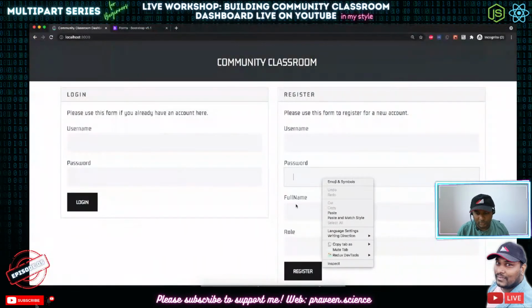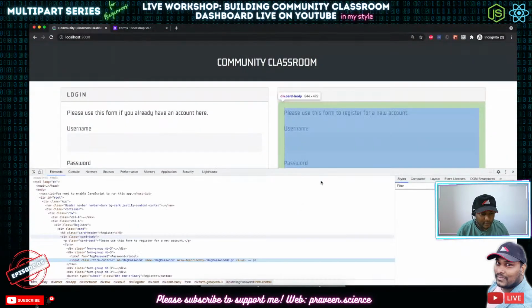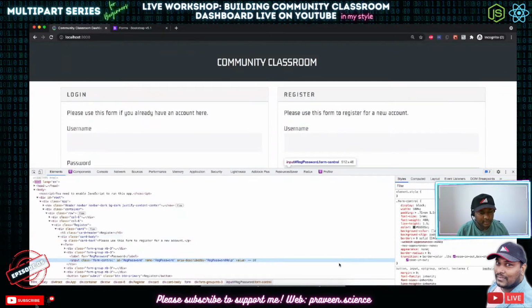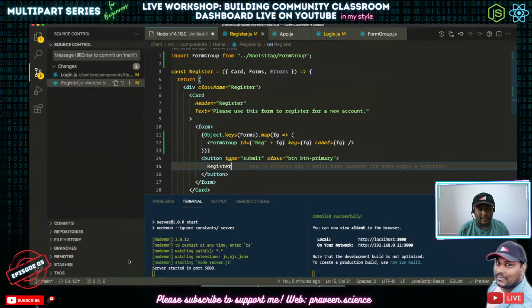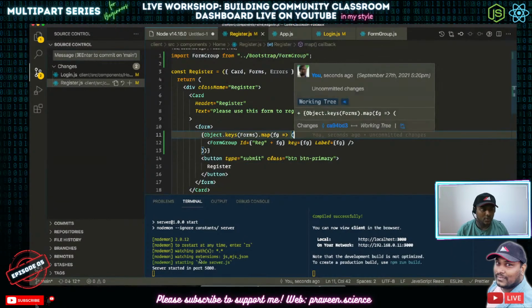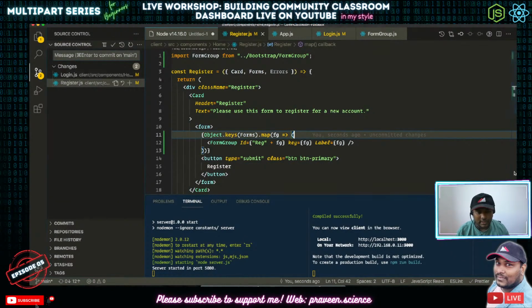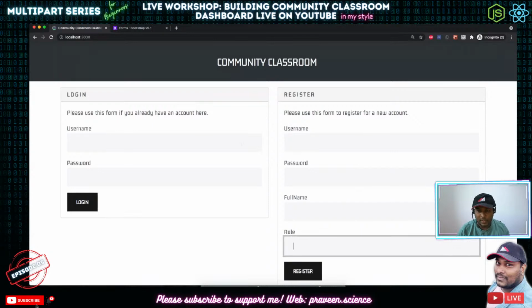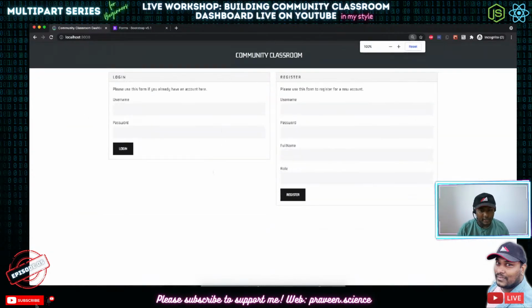If I try to inspect it and see, we will be getting reg password, reg name, all these things will be in regs. Okay, cool. So the next thing that we are going to do now is, we just got our things here. The only thing that we need to work on is getting rid of the role, which should technically be a drop-down menu.